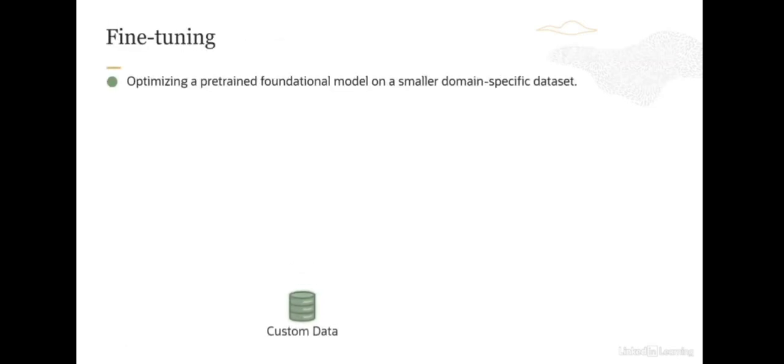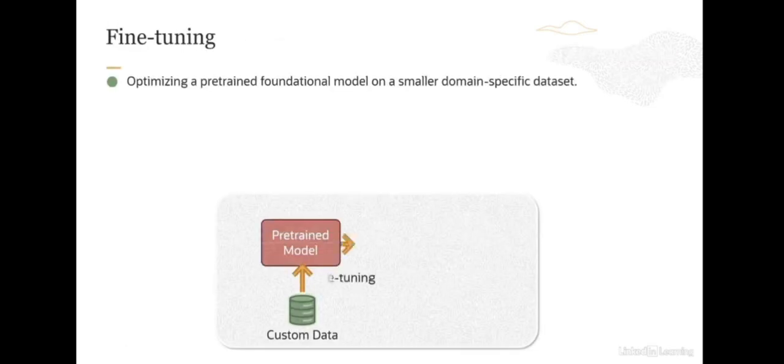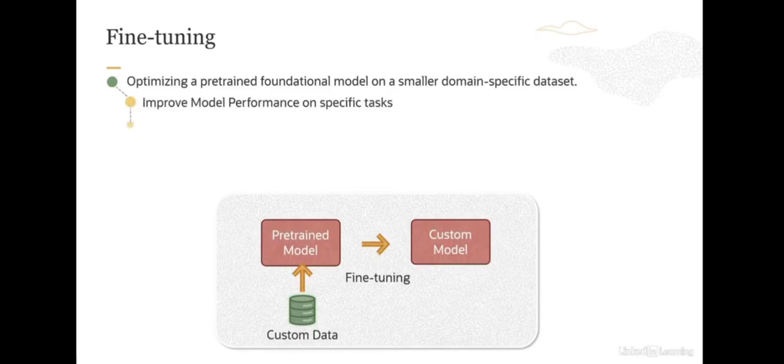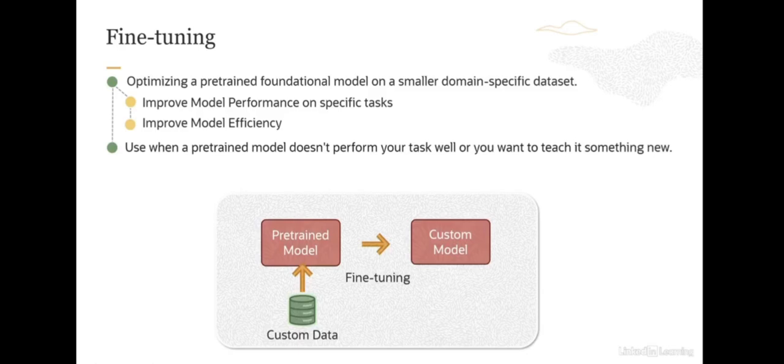The service also enables fine-tuning, and fine-tuning is nothing but optimizing a pre-trained foundational model on a smaller domain-specific data set. So you can see we take a pre-trained model, provide custom data, and then we end up with a custom model, and the process is called fine-tuning. There are two main benefits. Fine-tuning improves model performance on specific domains and specific tasks, and it also improves model efficiency. You use fine-tuning when a pre-trained model doesn't perform your task well, or you want to teach it something new.